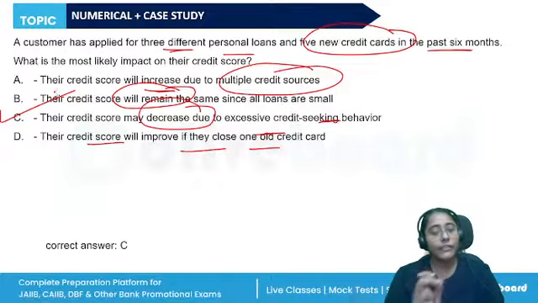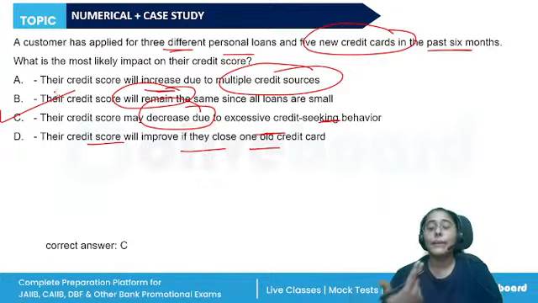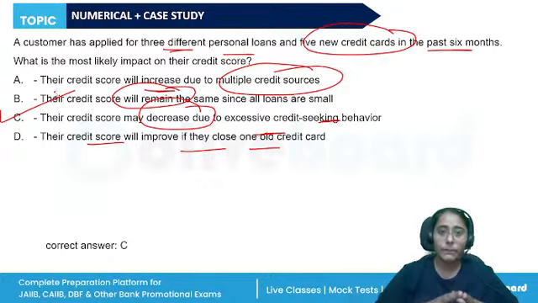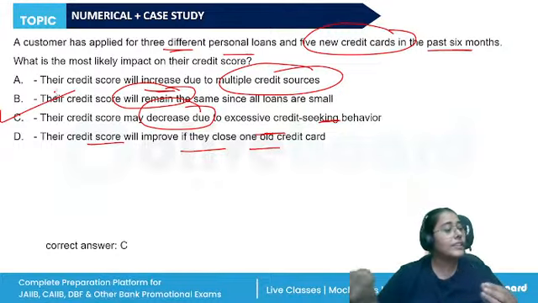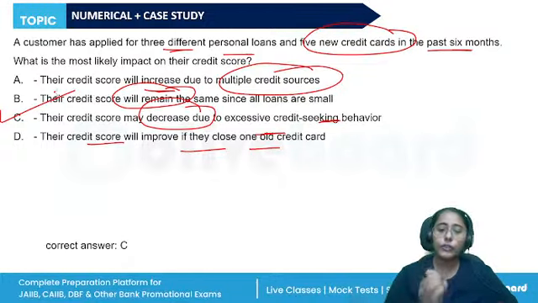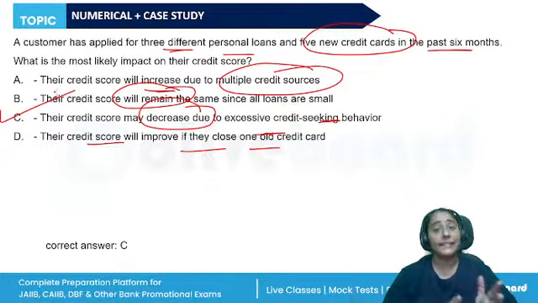All right, so it will decrease their score. How can we improve our score? By having a good mix, not just availing too many credit cards, closing the old accounts before opening the new ones. Having a longer credit history is definitely better. To be a safe customer, we should use our credit card limit wisely, not over leverage ourselves.